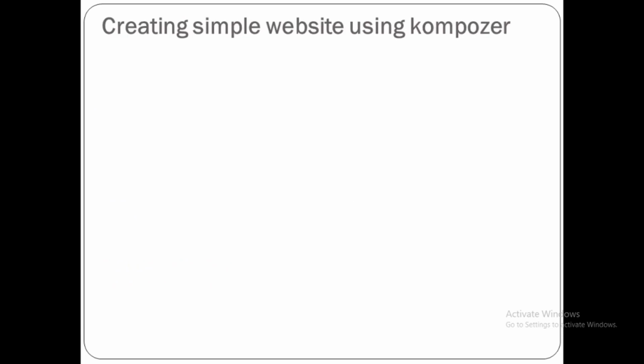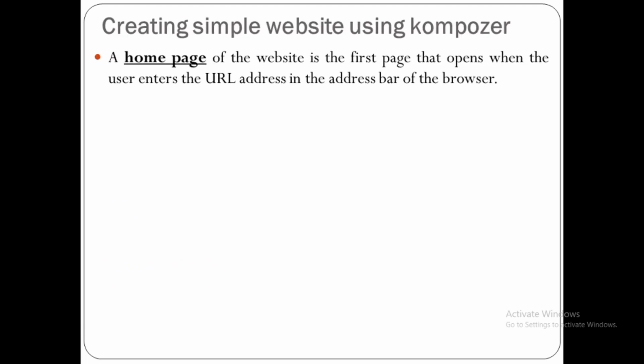Now, creating a simple website using Composer. First of all, we will discuss what a home page is. The home page of a website is the first page that opens when the user enters the URL address in the address bar of the browser. URL means Uniform Resource Locator. Whatever address we type in the address bar of the browser is known as the URL. For example, http://www.google.co.in, that is called a URL.